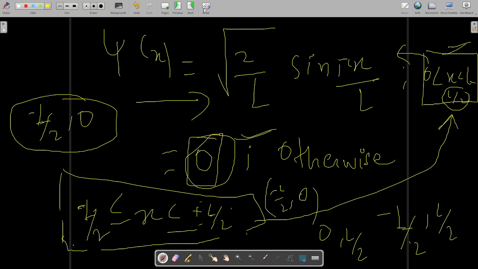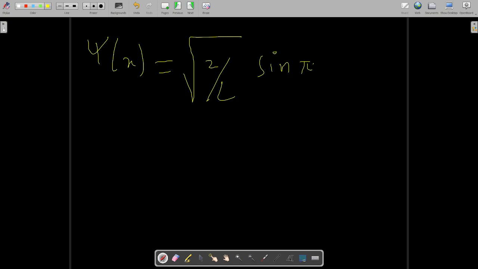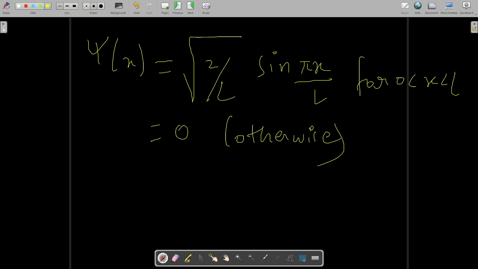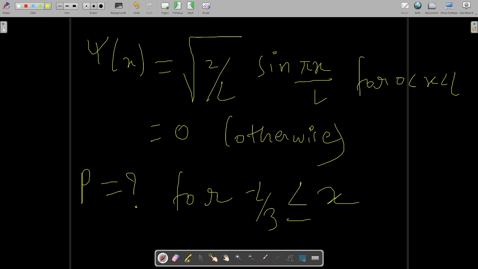So I am giving you the homework for the same wave function, sin pi x over L for 0 to L, and 0 otherwise. For this same wave function, find the probability of finding the particle. Find P, where x belongs to minus L by 3 to 2L by 8. You have to find it in this region.